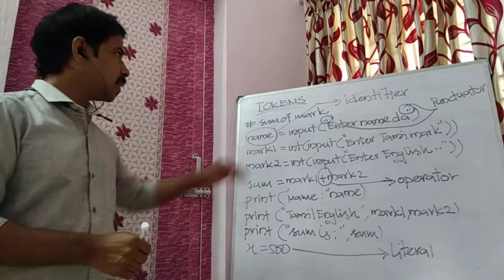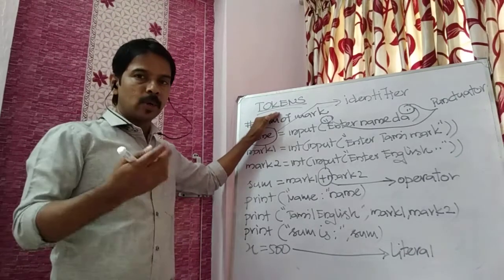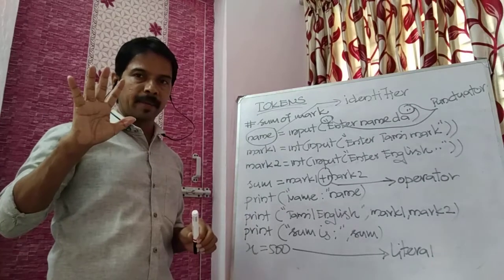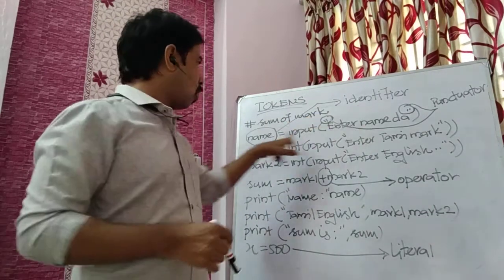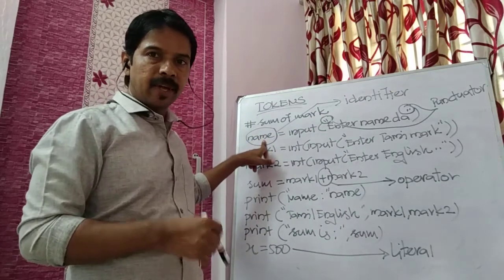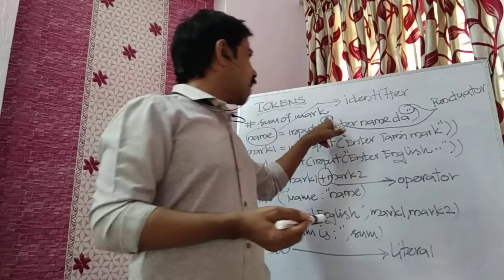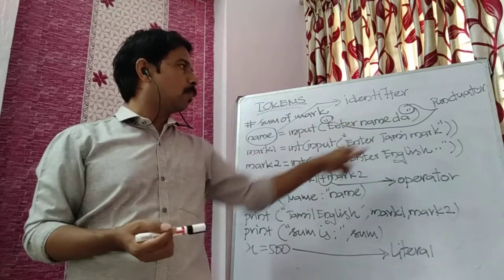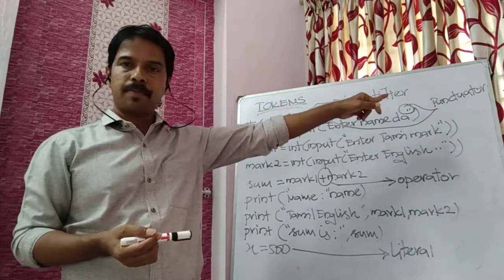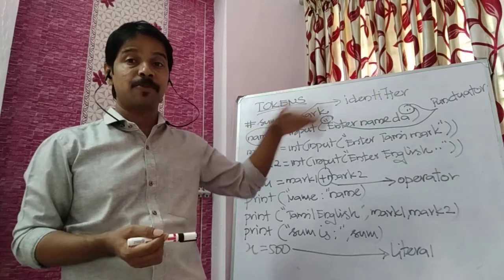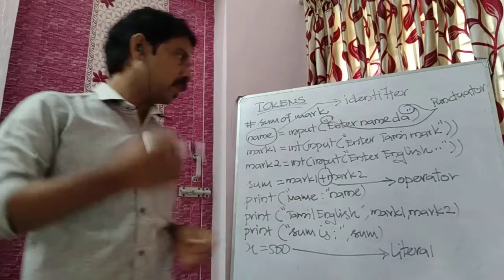Okay, see, under tokens, I told you 5 topics are coming. Identifier we got from here. This is an identifier, meaning variable. And almost all the symbols which are used inside your program are punctuators, because they have a special functionality or meaning.